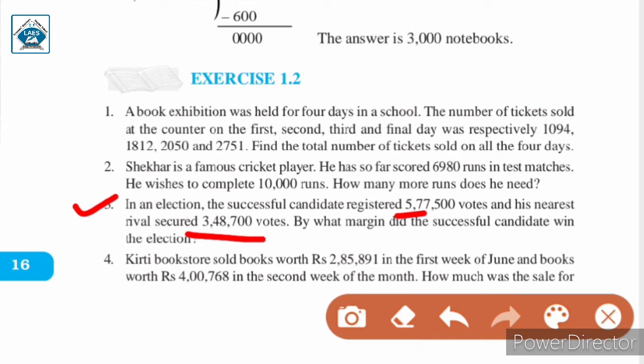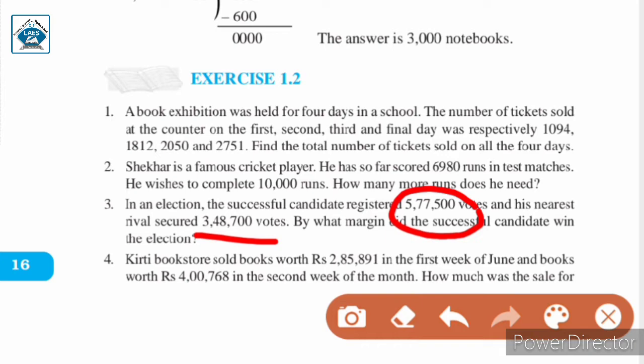Now we are asked by what margin did the successful candidate win the election. So to find the margin by which the successful candidate won the election, we need to find the difference between the number of votes. Difference means subtraction. So you need to subtract the smaller number from the bigger number, then you will find out the margin by which the successful candidate has won.